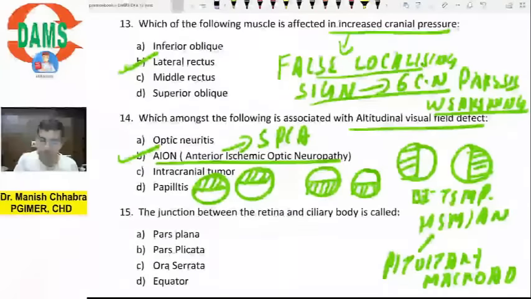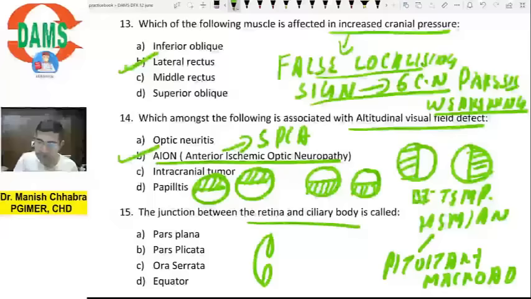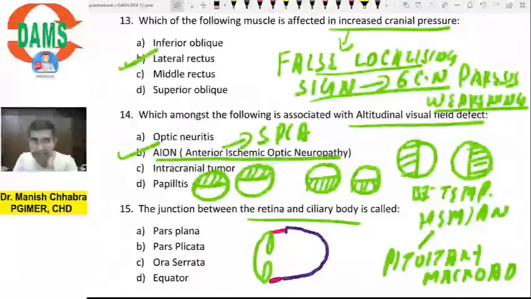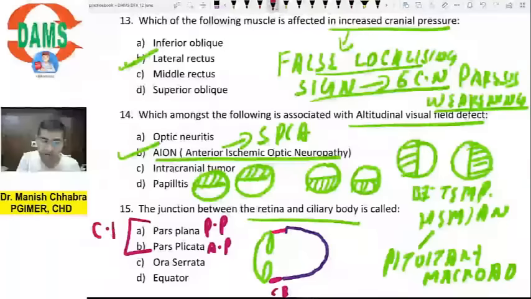Okay. Now next question, the junction between retina and ciliary body. So if I make the diagram, so this is your iris, then there is ciliary body, then this is your retina. If we talk from anterior to posteriorly, there is iris, then there is ciliary body. Ciliary body is divided into two parts. Anterior part of ciliary body, you already know, is pars plicata. This is posterior part of ciliary body.